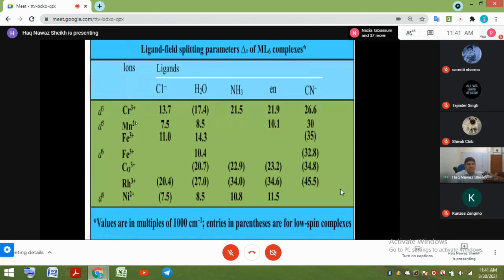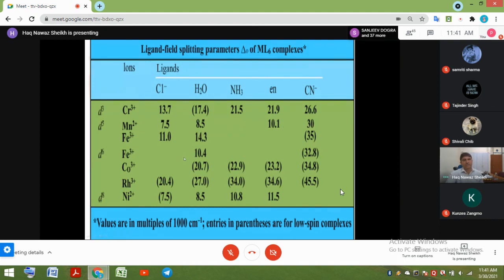So therefore there is a difference. If you nullify the effect of the metal, you go from this to this, 7.5 to 8.5. Here the metal is the same, coordination number is the same, oxidation state is the same, but the nature of the ligand changes. It's chloride 7.5, water 8.5, ethylene diamine 10.1, and cyanide 10.30.